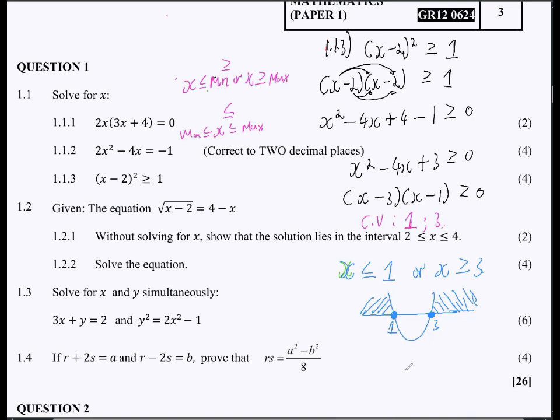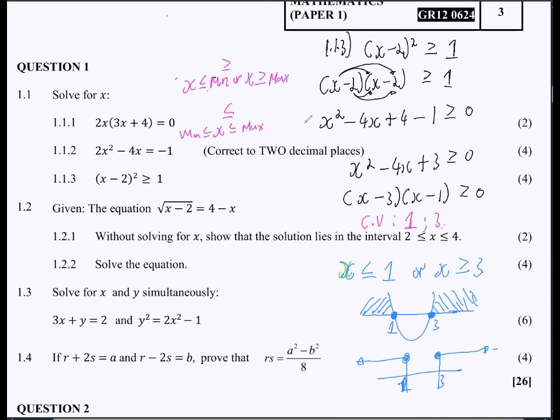Others might still choose to do it like this. So many ways to express this, guys. It's all up to you. So you can still have the positive 1 and the 3, and then you show that the values that are accepted are the ones outside the critical values.